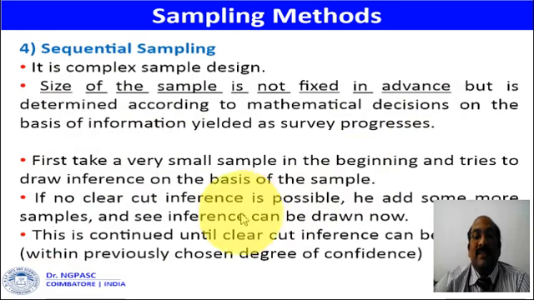Suppose he is able to reach the conclusion, then he will close the research. Suppose he is not able to reach the required conclusion, then the researcher will extend the study by adding more samples. This will be continued until the researcher is able to draw the inferences.